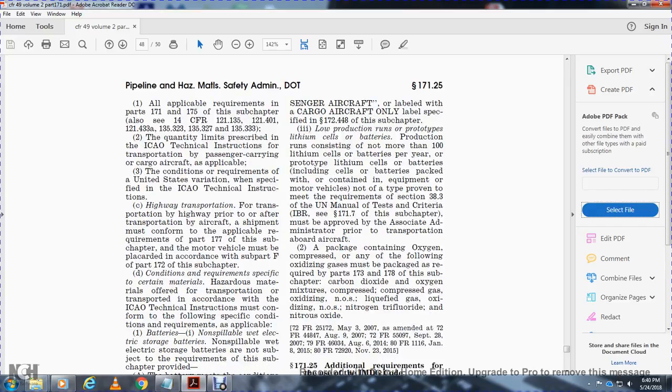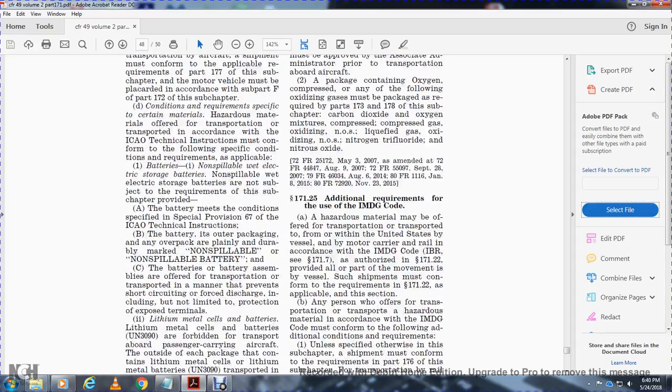A package containing oxygen, compressed, or any of the following oxidizing gases must be packaged as required in Parts 173 and 178 of the subchapter: carbon dioxide and oxygen mixtures, compressed gas, non-oxidizing NOS, liquid gases, oxygen NOS, nitrogen trifluoride, nitrogen oxide.